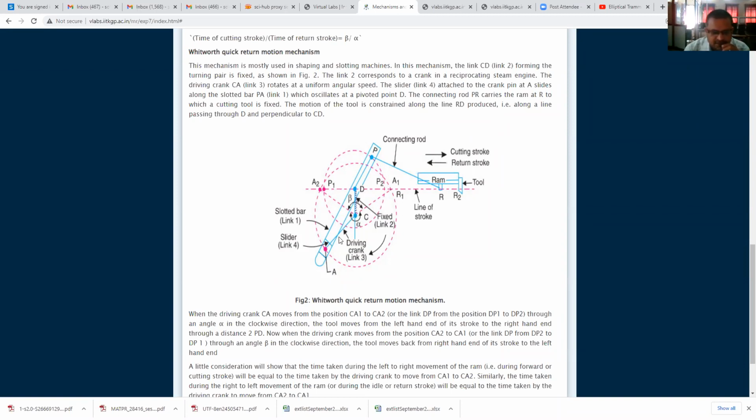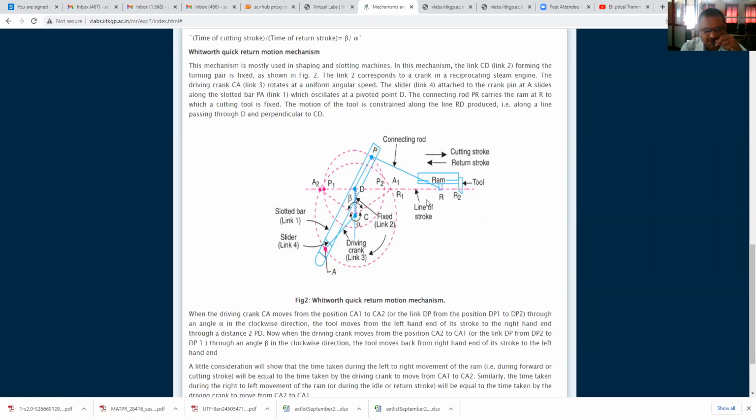AC. Therefore, if you will see, in this slotted plate, this slider A is going to slide, and at the same time this slotted plate AP will oscillate, and that motion is transmitted to the ram and to the tool. Now, how is the quick return motion achieved?